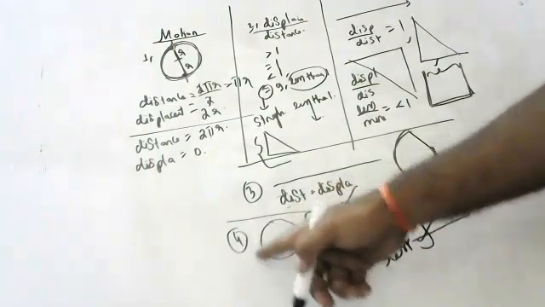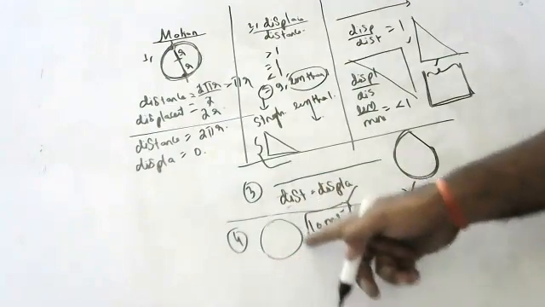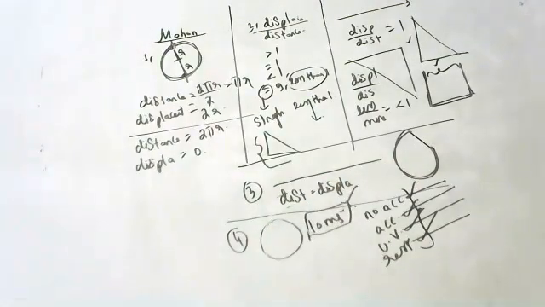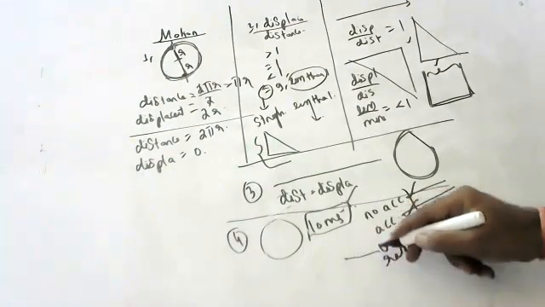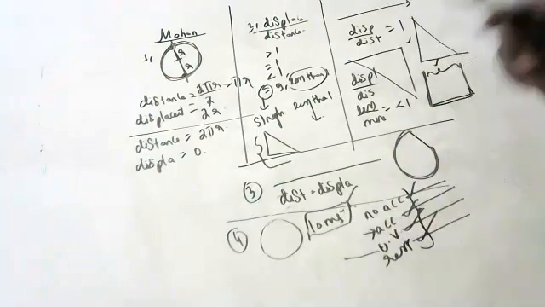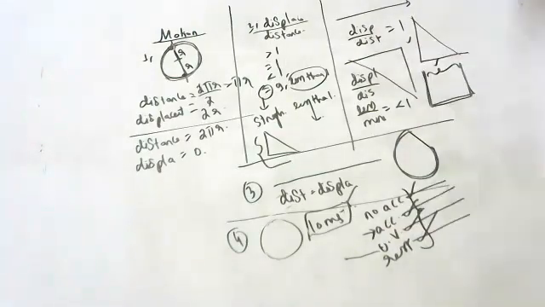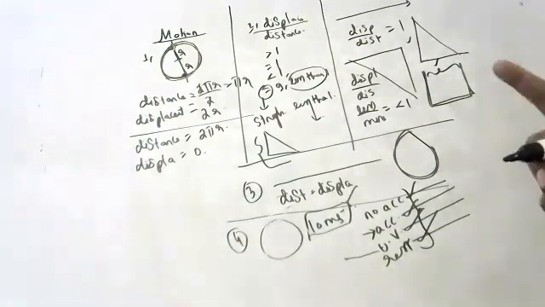The body is going at 10 meters per second only. Anyone in the class? Uniform velocity, sir. Everyone will say uniform velocity, but the answer is uniform acceleration. By uniform acceleration, you should also be in a position to answer.